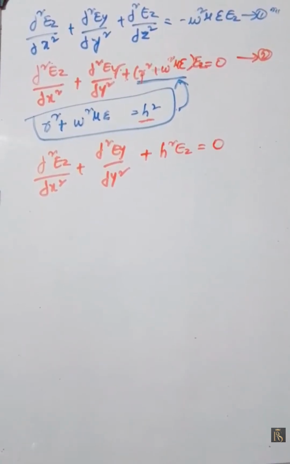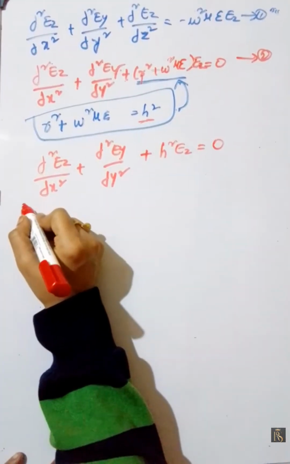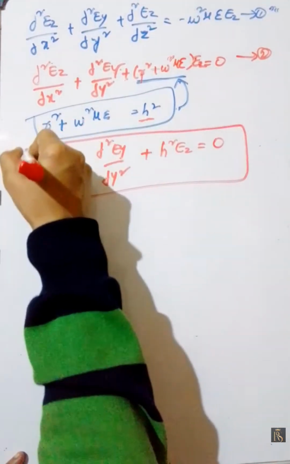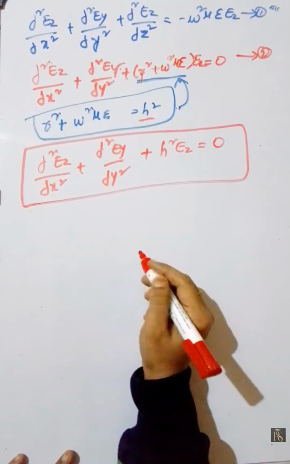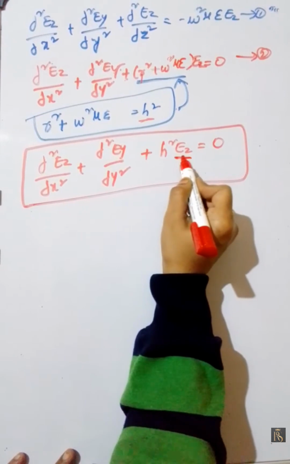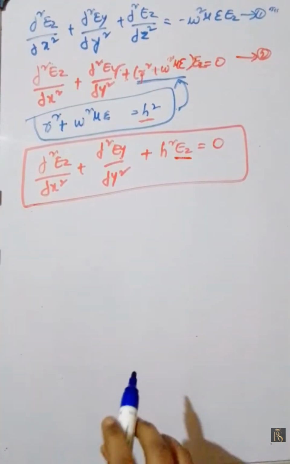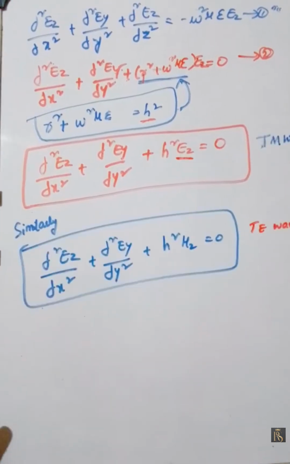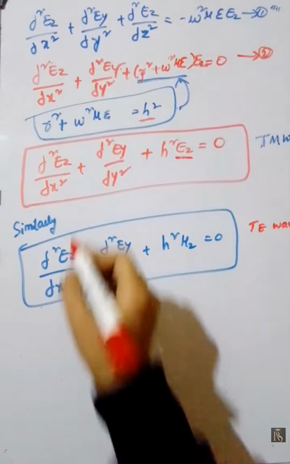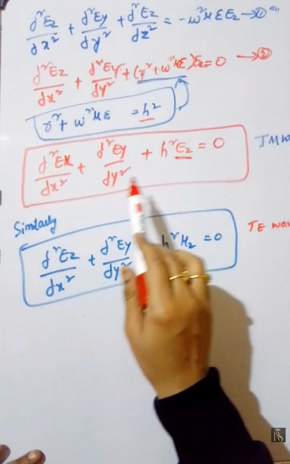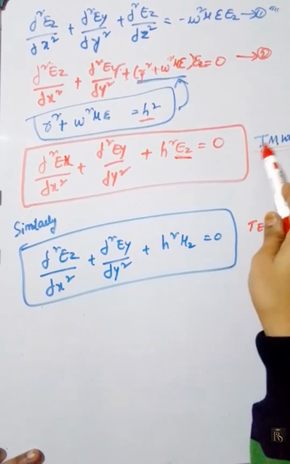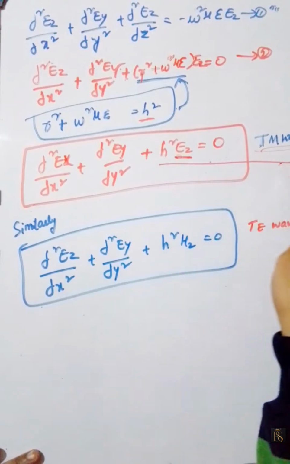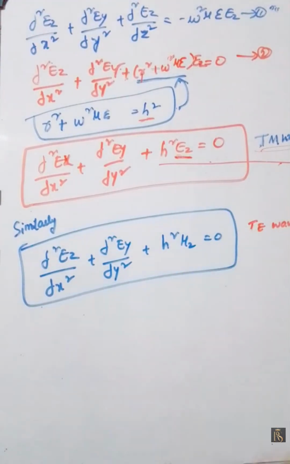Here, h square Ez is equal to 0 for TM waves, transverse magnetic waves, where Hz is equal to 0. This is for transverse magnetic waves.